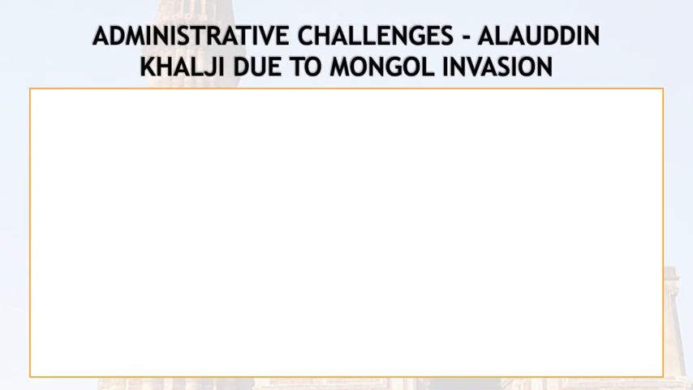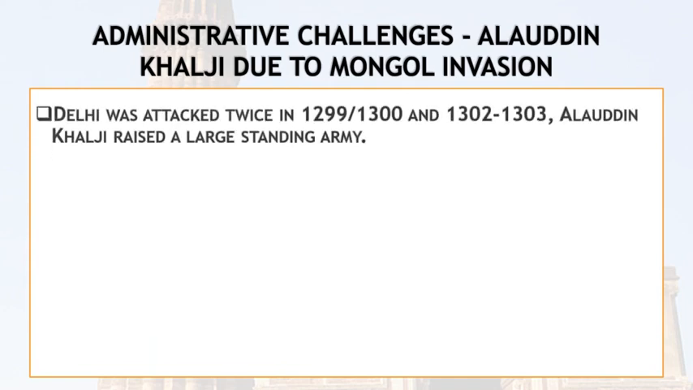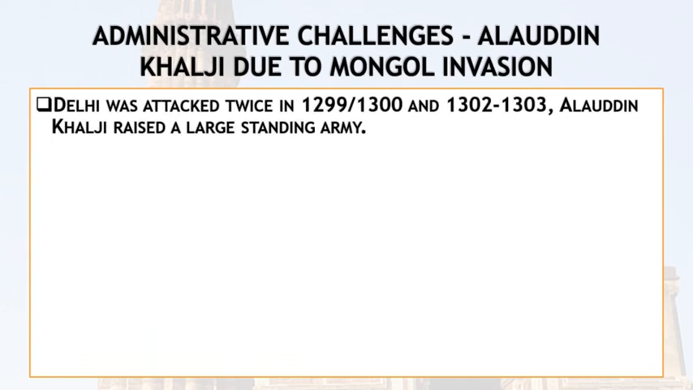Now let's see some of the administrative challenges that were faced by Alauddin Khalji due to Mongol invasion. As I told you, Mongol invasion was very common at the time of Alauddin Khalji and Muhammad bin Tughlaq. So how did both face these challenges? What were the steps that they took? First, Delhi was attacked twice at the time of Alauddin Khilji: first in 1299 and second in 1302.